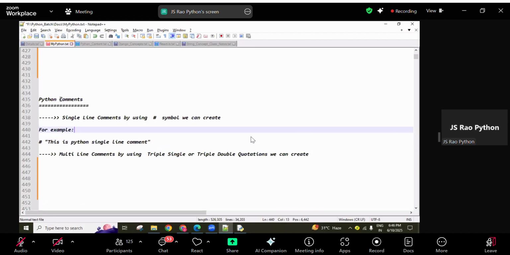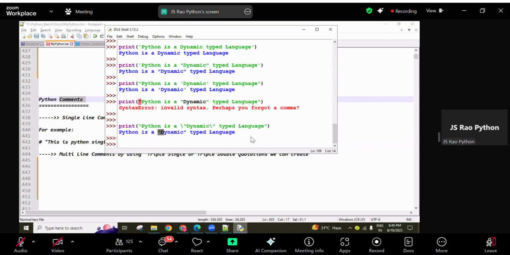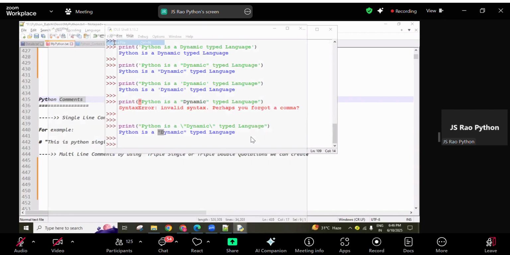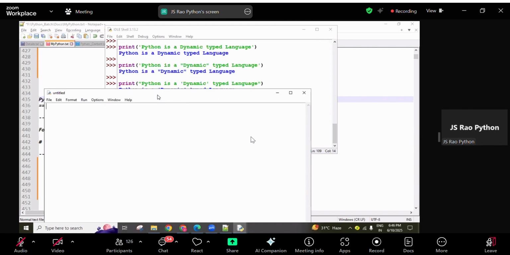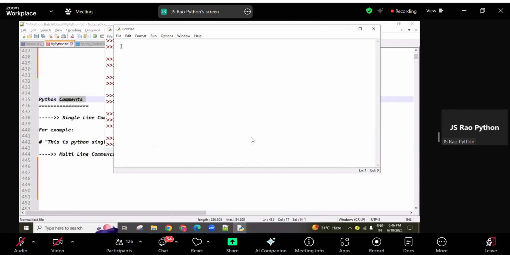I will explain those things practically. Also, you have to understand the purpose of comments. For that, I'll create a Python program. Click on File, click on New File, and a notepad opens. If you want, you can reduce the size like this and write the code here. Later you can save it. Click on File, click on Save.